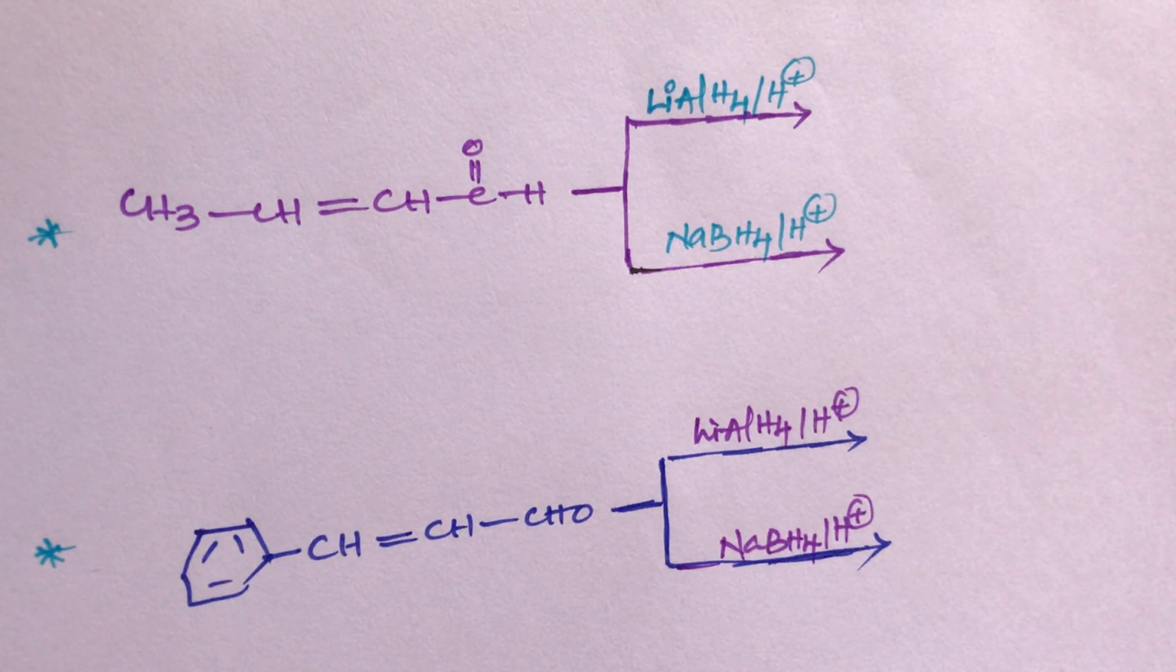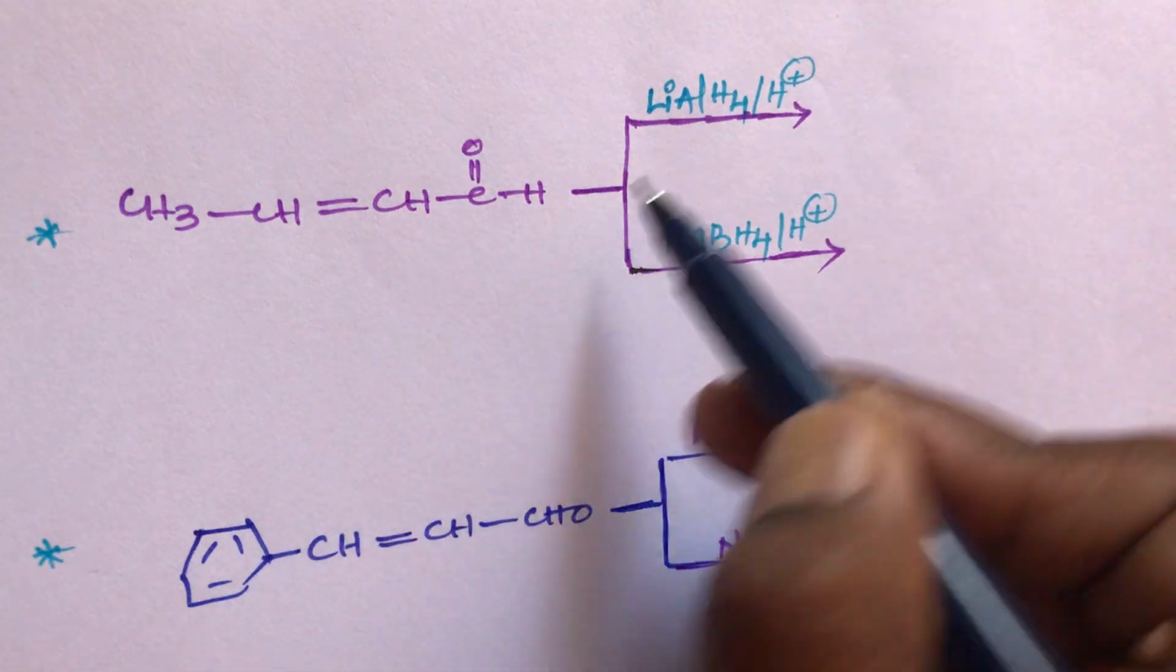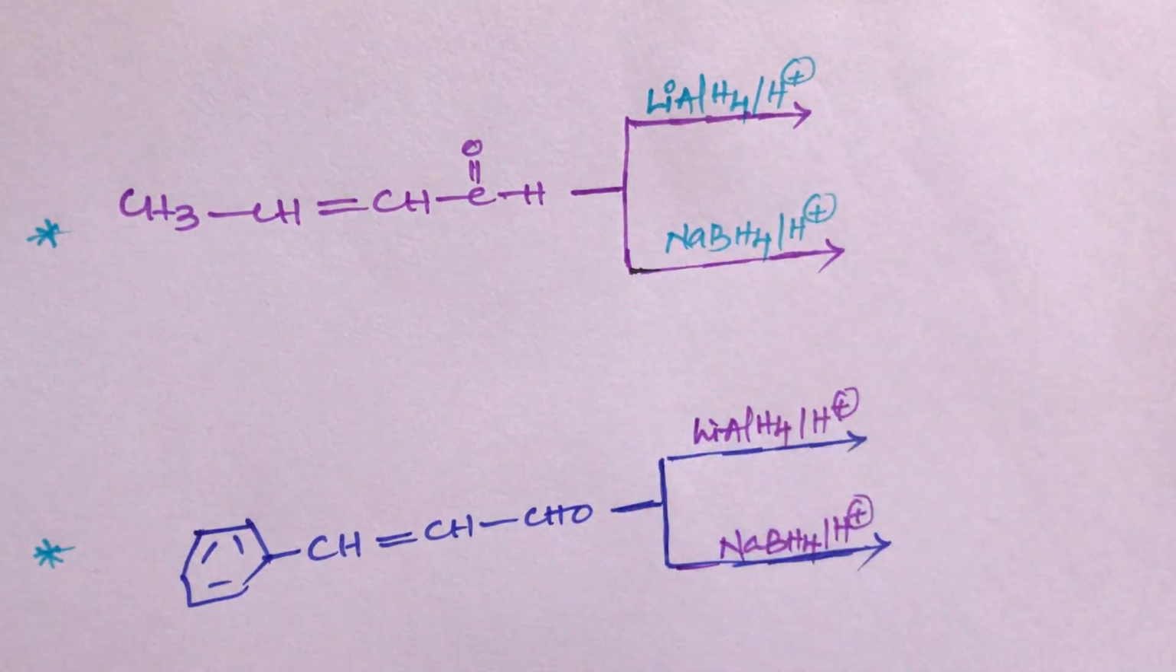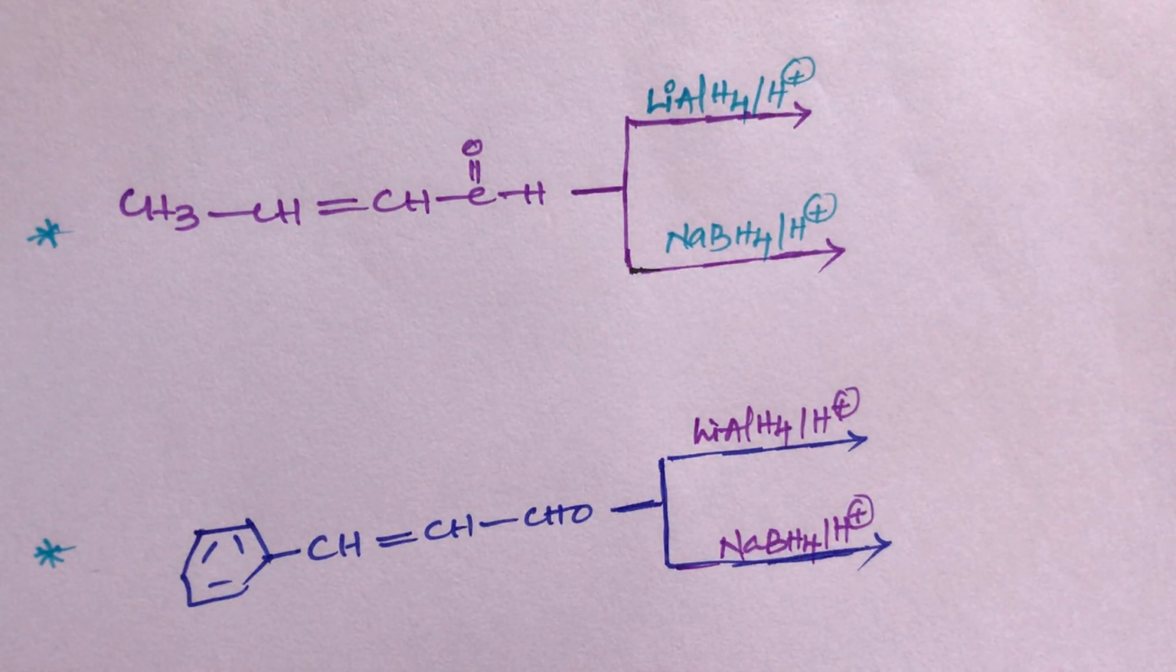These are the previous exam questions. So the first one is the first compound. The first compound reacts with lithium aluminum hydride and sodium borohydride. What is the final product?